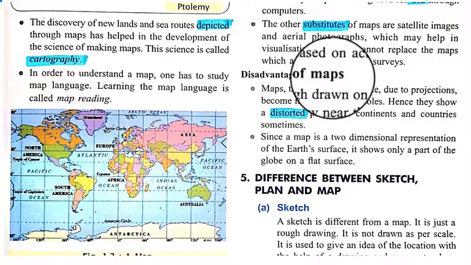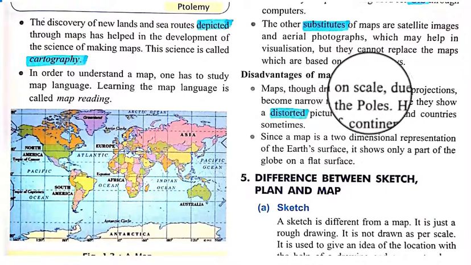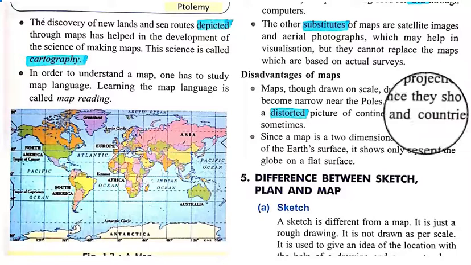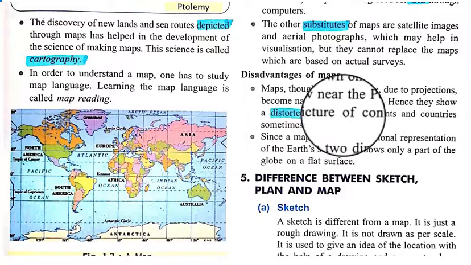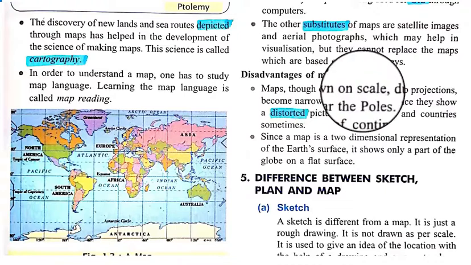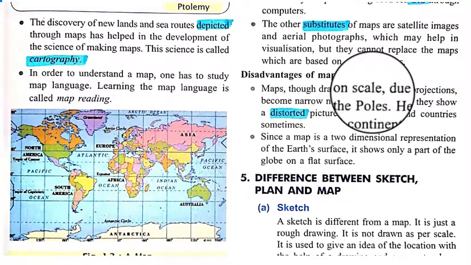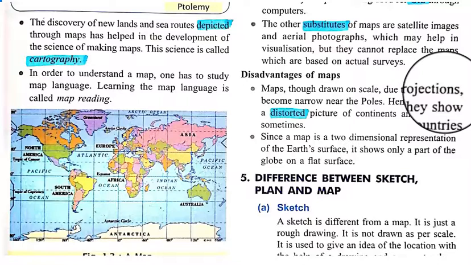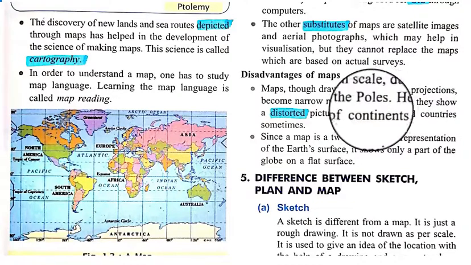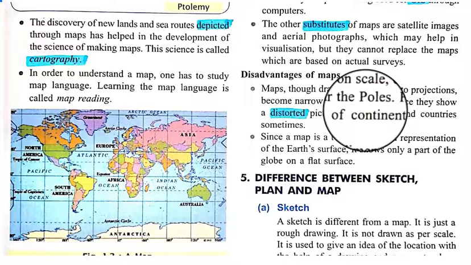Next is disadvantages of maps. Maps, though drawn on scale, due to projections become narrow near the poles, and hence they sometimes show a distorted picture of continents and countries. All kinds of maps are drawn to a respective scale and with the help of projection, because we need to preserve all kinds of things, their shape, their size, their direction. That's why we use a definite scale and a definite projection for the distribution.